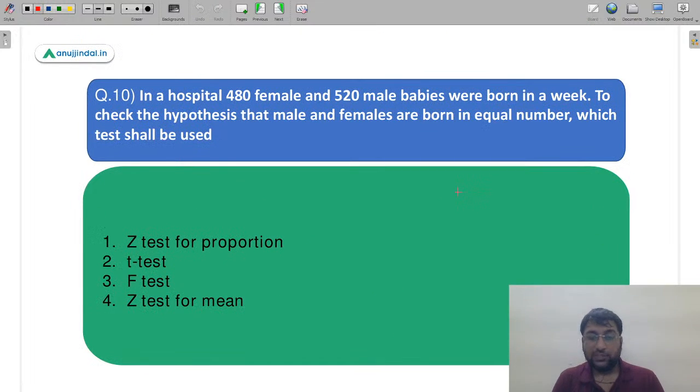Let's move to the 10th question now. Now we are moving towards the 10th question. In a hospital, 480 female and 520 male babies were born in a week. To check the hypothesis that male and females are born in equal number, which of the below mentioned tests shall be used? कौन सा टेस्ट यूज करना है ये हमें बताना है. वेरी वेरी एप्लीकेशन बेस्ड क्वेश्चन, बहुत ही जबरदस्त क्वेश्चन है ये.